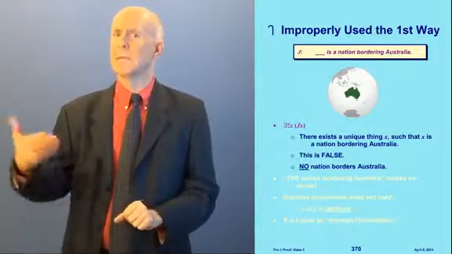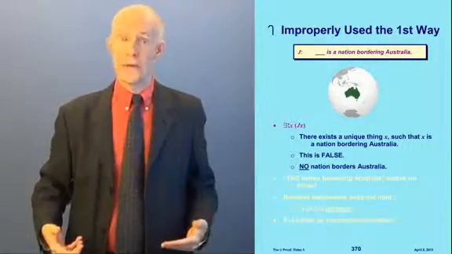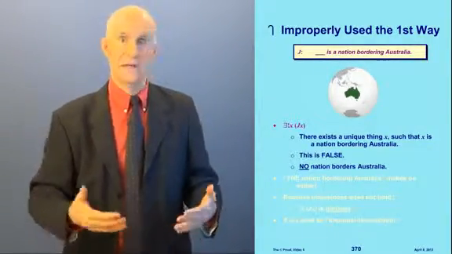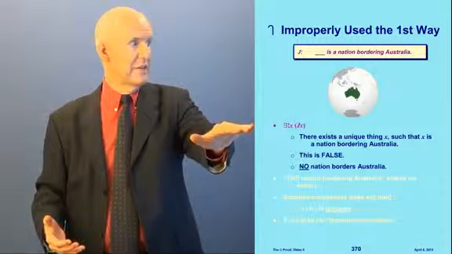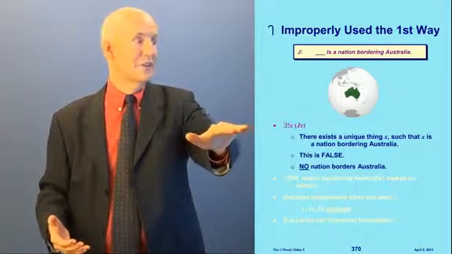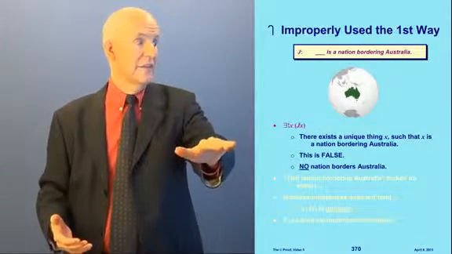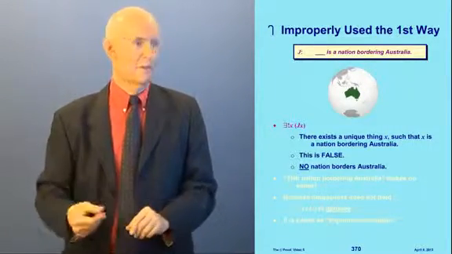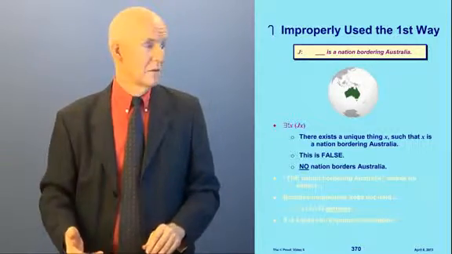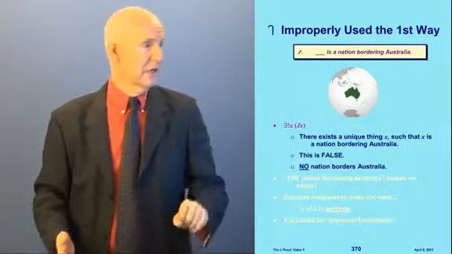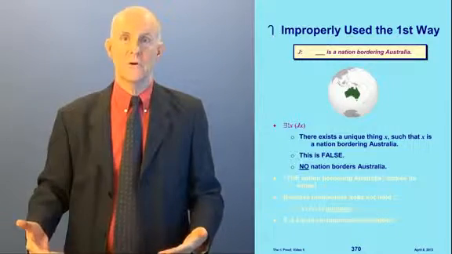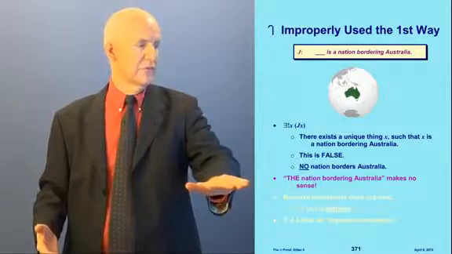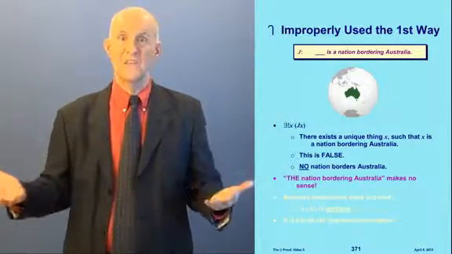Supposing J means blank is a nation bordering Australia. Well, here's a map of Australia. Australia is completely surrounded by ocean. It doesn't touch any other nations. So if I say there exists a unique X such that JX, in other words, there exists a unique thing X such that X is a nation bordering Australia. That's false. No nation borders Australia. There is no unique nation that borders Australia. So the nation bordering Australia, that phrase, makes no sense.